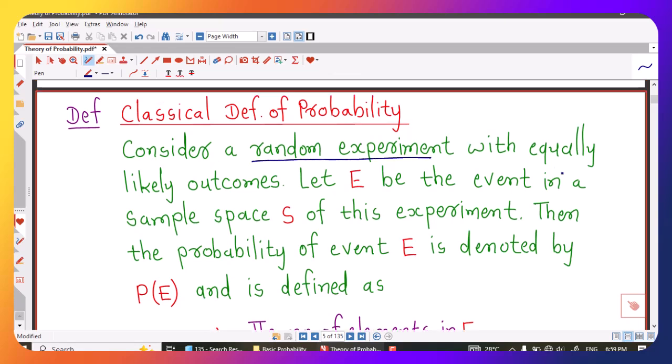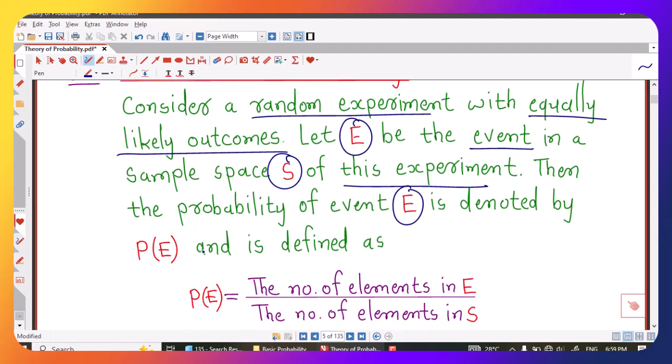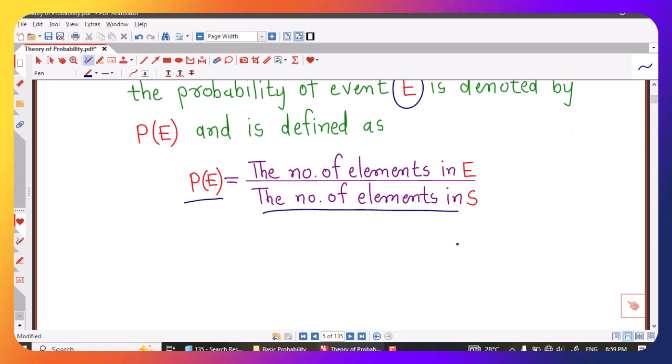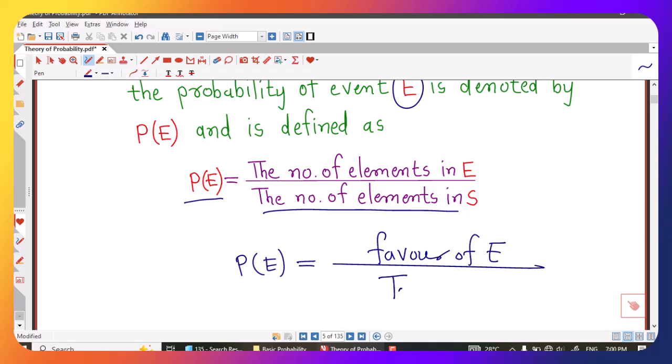Consider a random experiment in which outcomes are equally likely. Let capital E be the event in a sample space S of this random experiment, then the probability of event E is denoted by P of E and is defined as probability of E equal to the number of elements in event E divided by the total number of elements in the sample space. Some authors write this as probability of E equal to the number of elements in favor of event E divided by the total number of outcomes. So that is also fine.